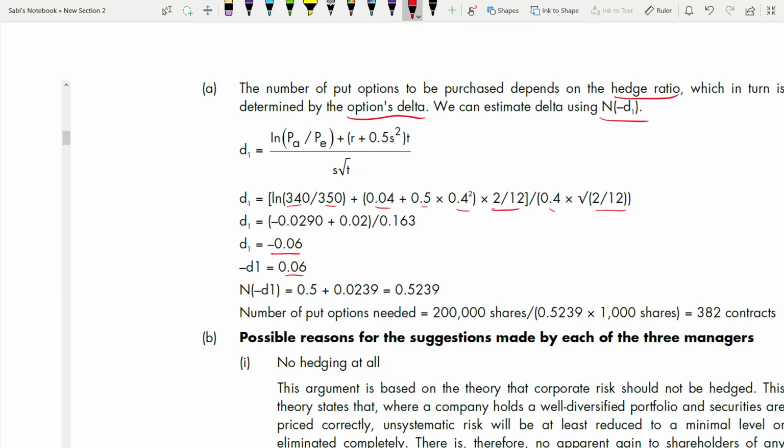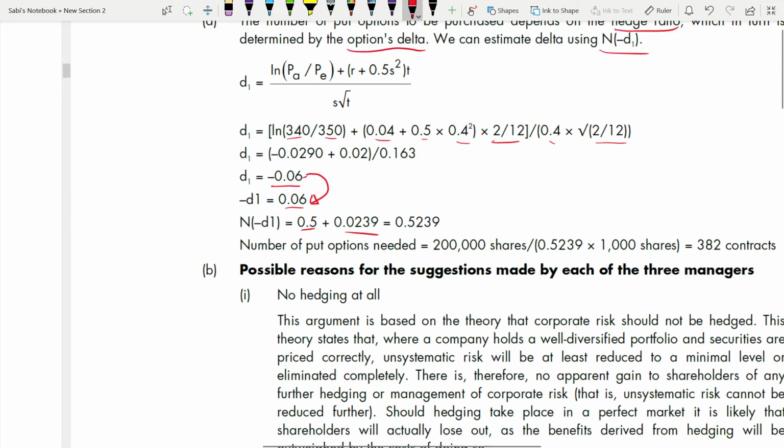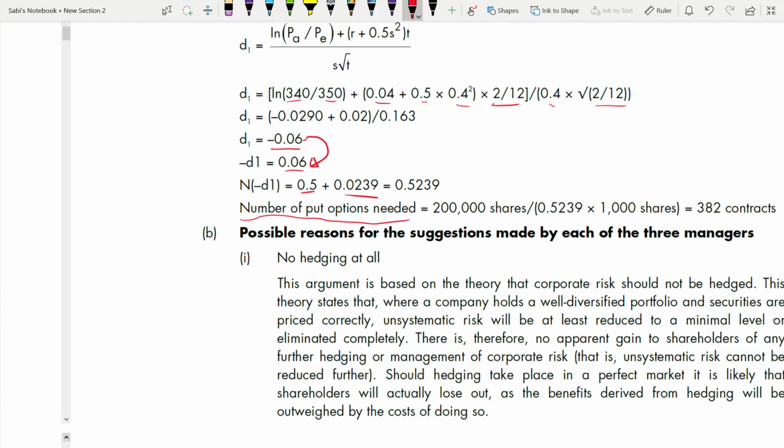So what you need to do? Because when you see D1, it's negative, and you want to find N(-D1), so you make it positive. Negative becomes positive, the number remains the same. Now, from the table, work out the value for 0.06. It needs to be added, even though D1 is negative, but once you convert it, it becomes positive. So you need to add 0.5 to the table value, and you are getting 0.5239. Normally, that is how you get it for 0.06. Now you need to find this. You are getting 1 mark for this finally.